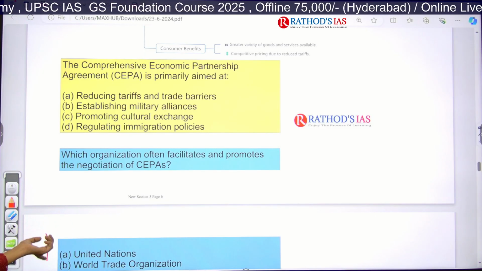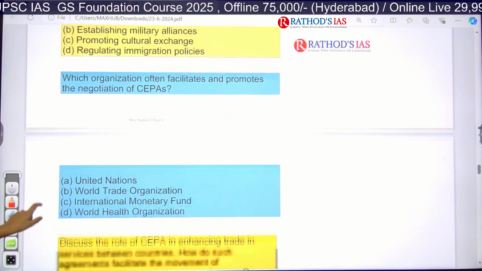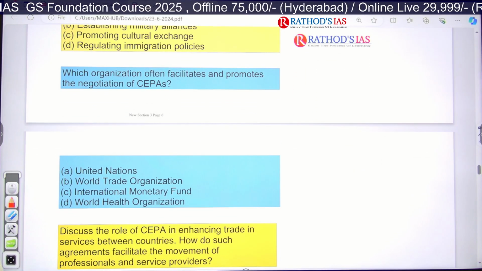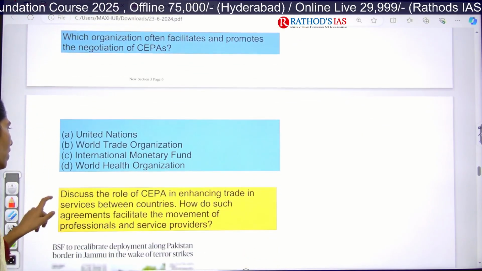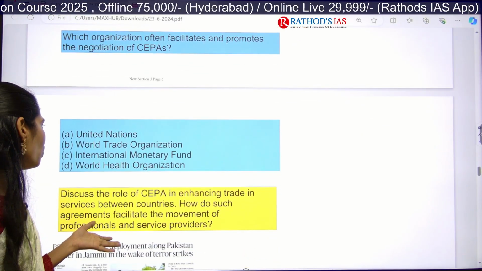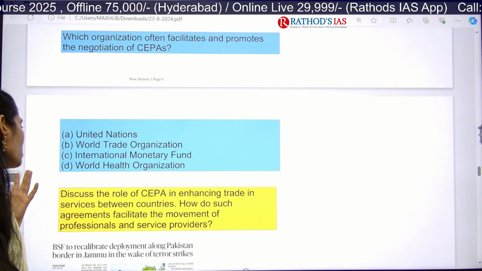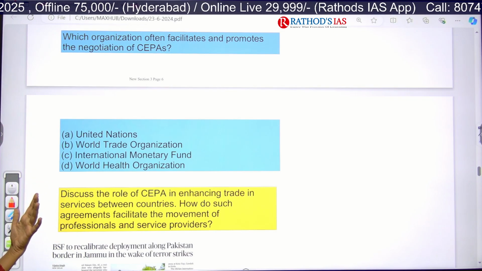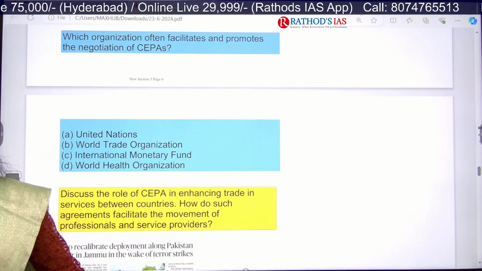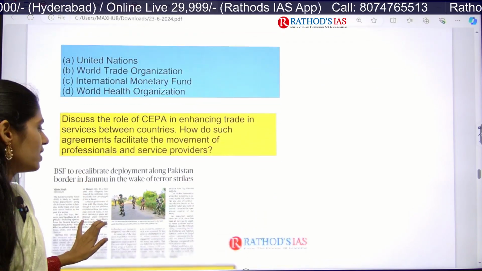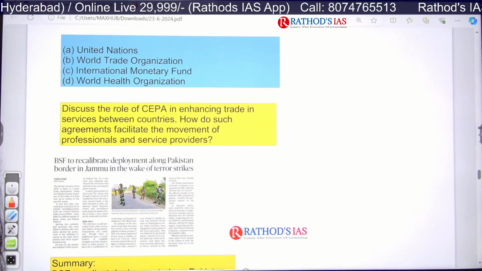Don't forget. And next question is, which organization often facilitates and promotes negotiations of SEPA? So first one is UN, second one is WTO, third one is IMF, and last one is World Health Organization. So which organization is related with trade? Please let me know. Yes, now let us see the mains question.